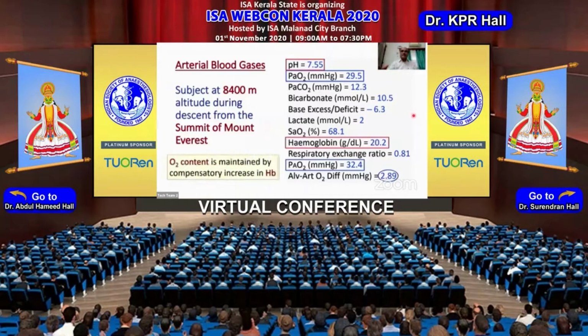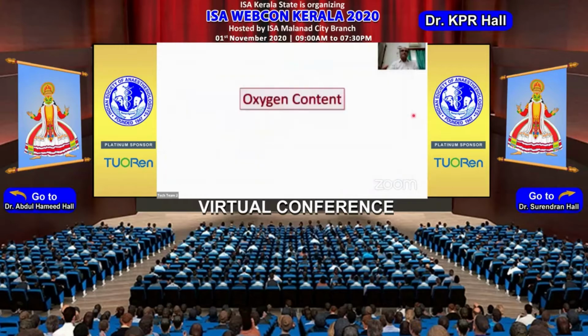When there is a compensatory increase in hemoglobin, the oxygen content is maintained, and because the oxygen content is maintained, the tissue oxygenation of this patient also is maintained. And if the tissue oxygenation, the brain oxygenation, is maintained by a rise in hemoglobin concentration, life is tenable.